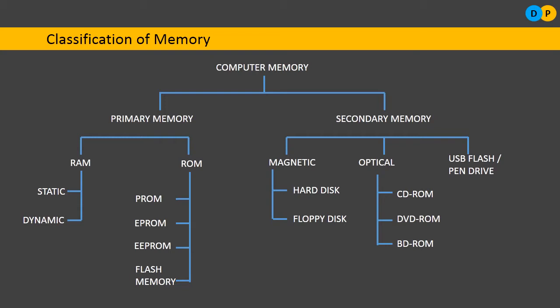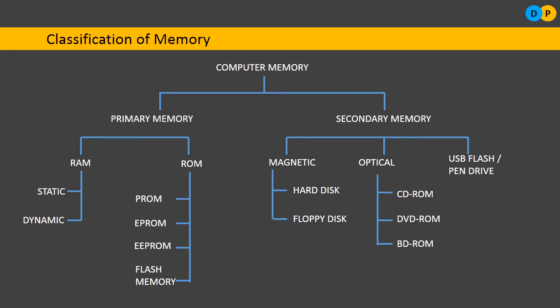The reason is primary memory can hold a very small amount of data, maybe let us say 8 GB. 8 GB is not a very large amount of memory. So if you want to store a large bulk of data or a very huge mass of data, then you cannot depend on primary memory. So you need a secondary memory where you can store a huge bulk of data. So that's why secondary memory is a very important component for any computer.